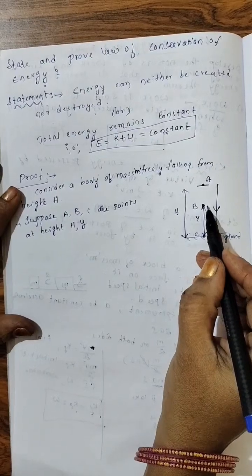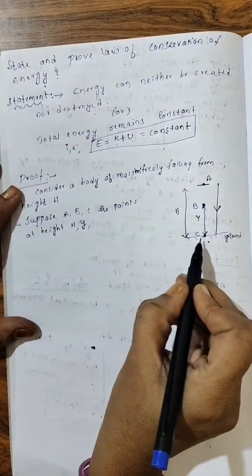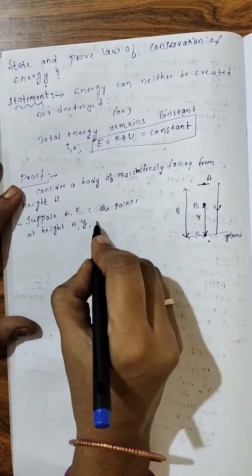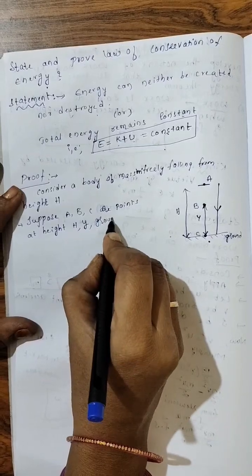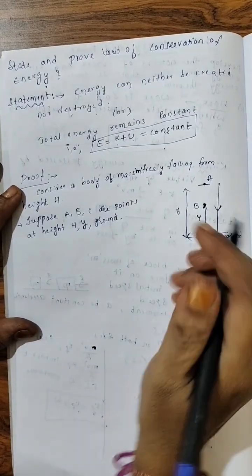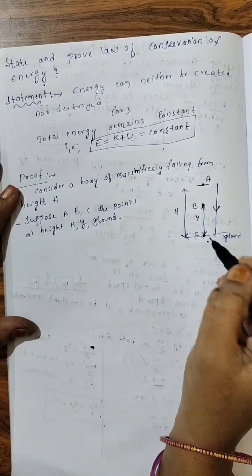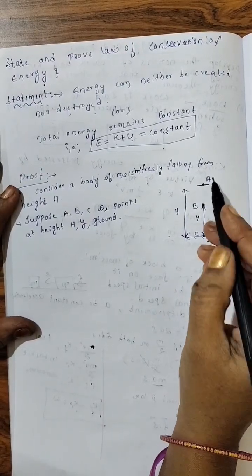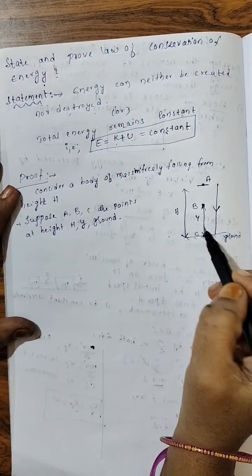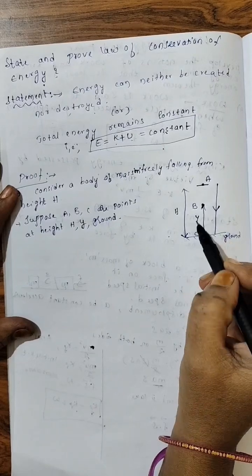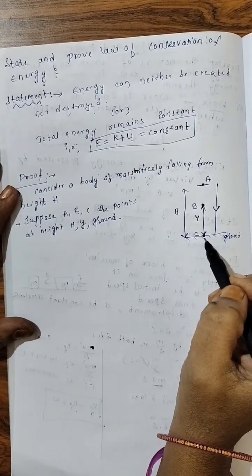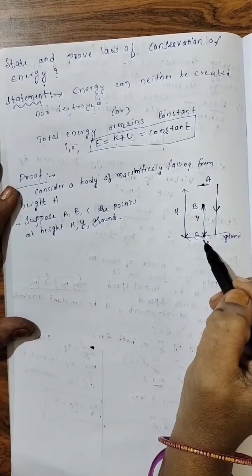B is at height y. And C, it is on ground. Understood? We are calculating the height from ground. A is at height h. B is at height y. C is on the ground.